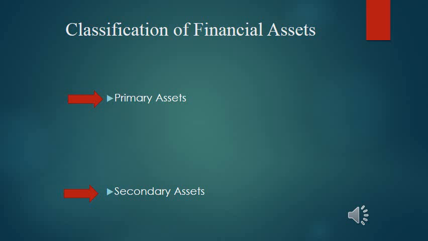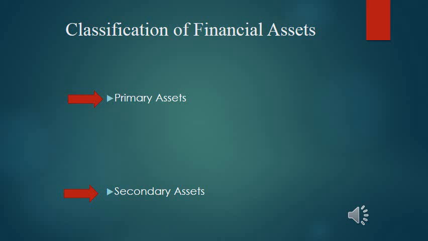The difference between these two assets is that one is to finance their deficient spending and the other is to raise funds from the public. Secondary financial assets are the obligation of financial institutions.